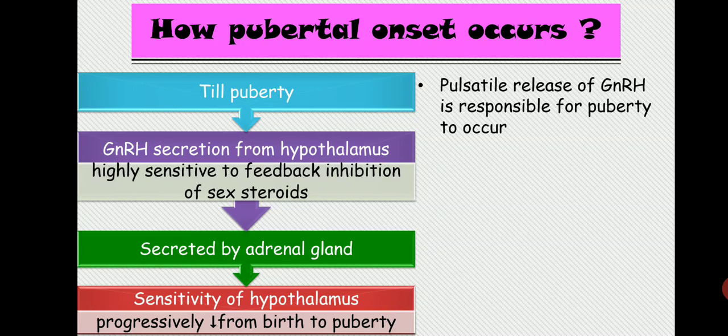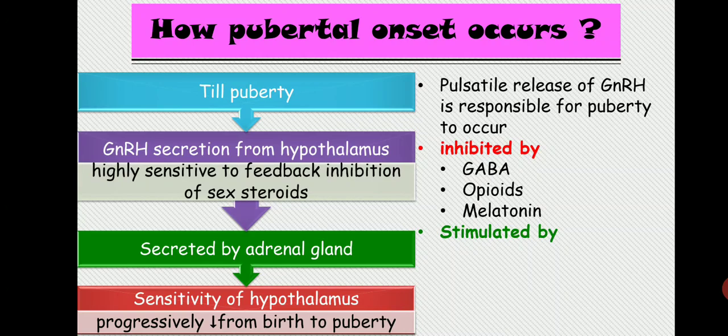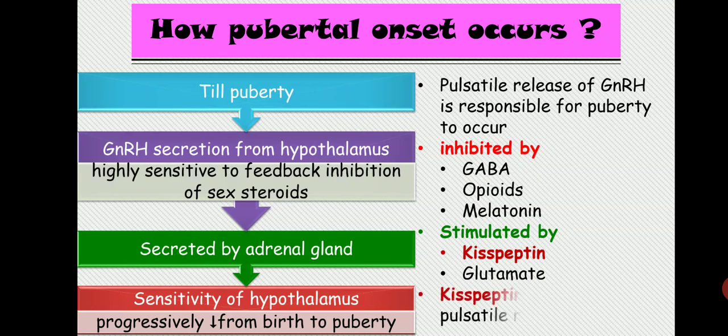Right? Now this pulsatile release is actually inhibited initially by GABA, opioid and melatonin. Now this pulsatile release is going to be stimulated by one particular peptide, known as kisspeptin, and the next one is glutamate. Now this kisspeptin basically initiates the pulsatile release of GnRH. So remember, kisspeptin is basically responsible for the onset of puberty.